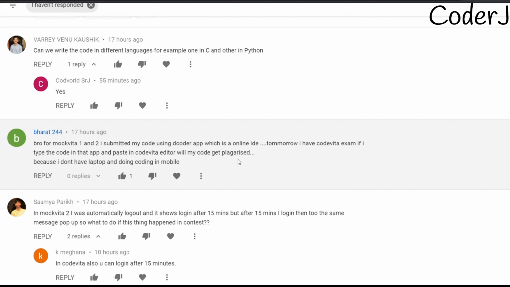Firstly, you're awesome, bro. I don't even know how you're able to code on mobile, because I actually did it once and I didn't use the keypad. I don't know how you do it, but if you have a keyboard, then do what I did. I was able to code on my mobile once because my laptop wasn't servicing. So try to do one thing. Use an OTG cable if you want. You can connect it with your keyboard, and then you can code much faster. I think it will help. If you want, you can try it.